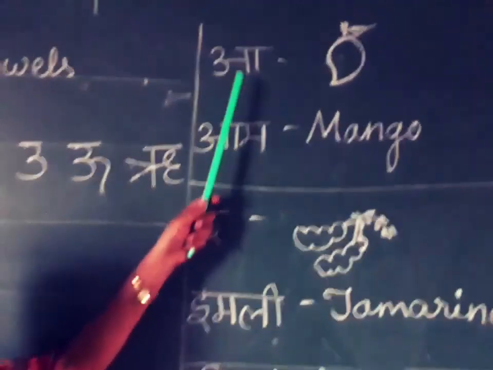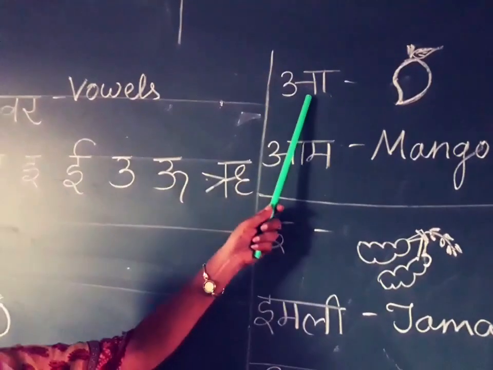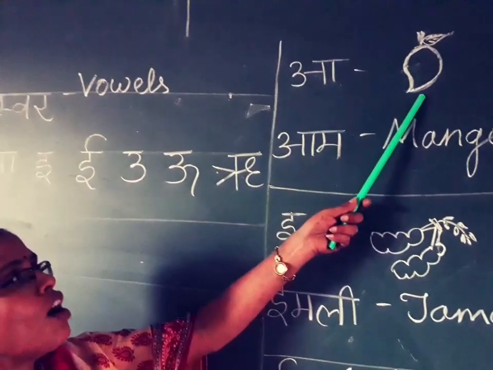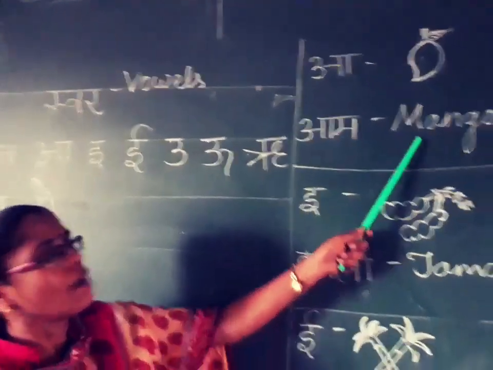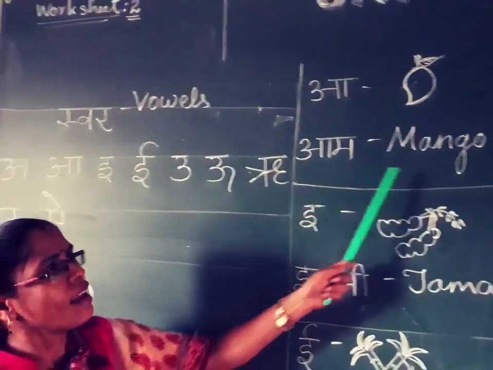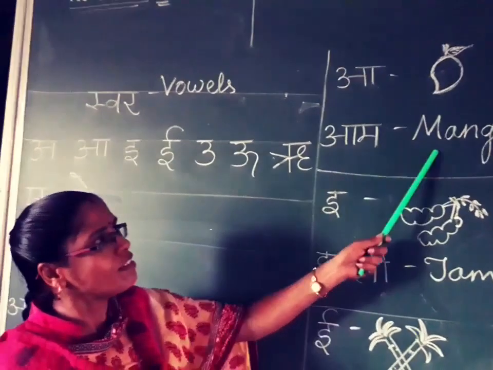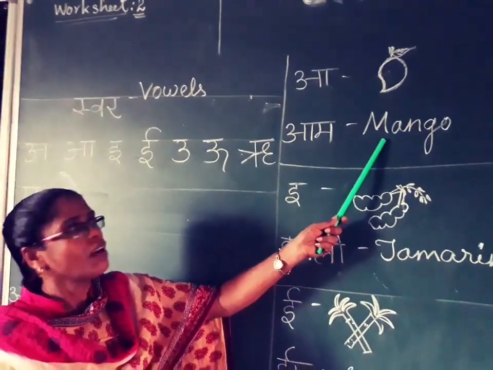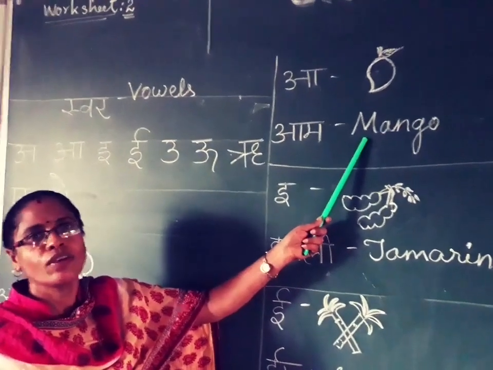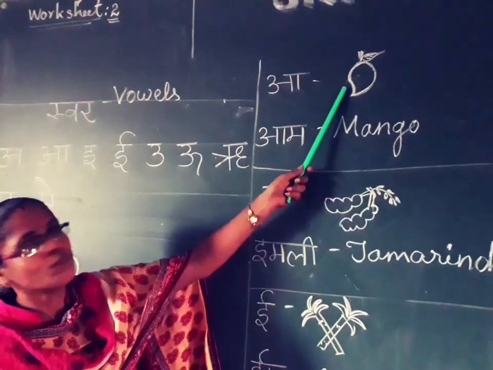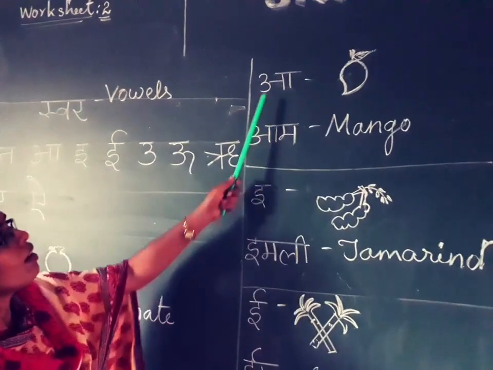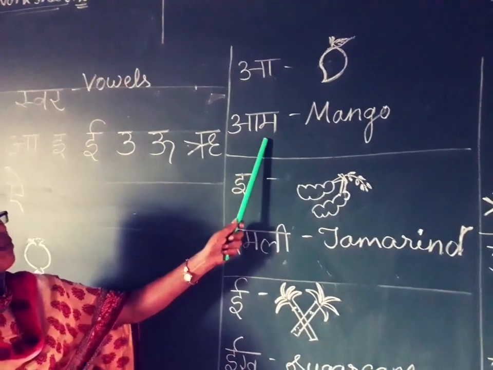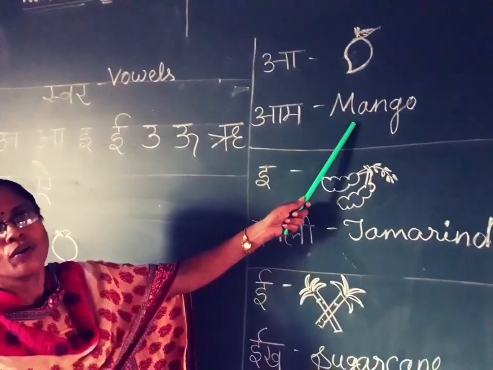What is this letter? Say arm. Arm means mango. Mango is the king of the fruits. Everyone knows it from the summer season. Each and every one likes mango. Okay? Listen. Say arm. Arm means mango.